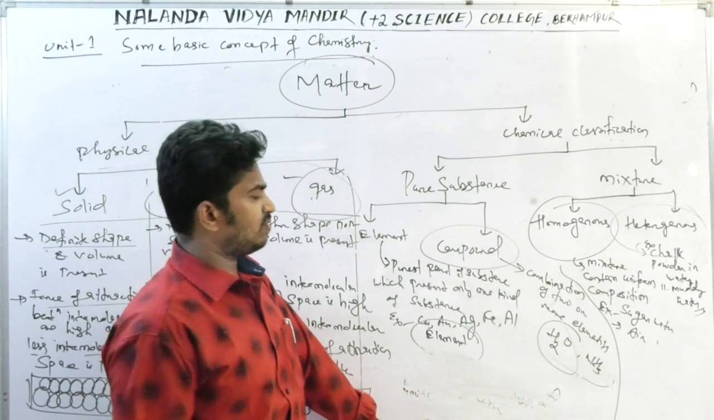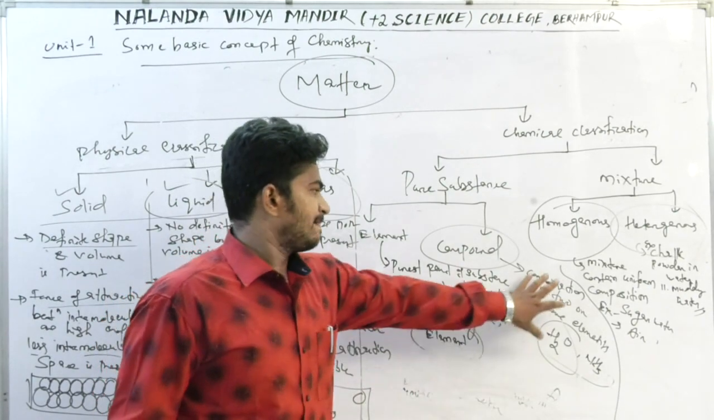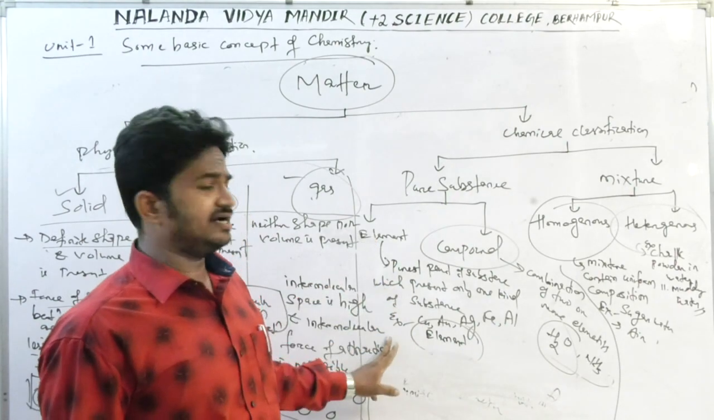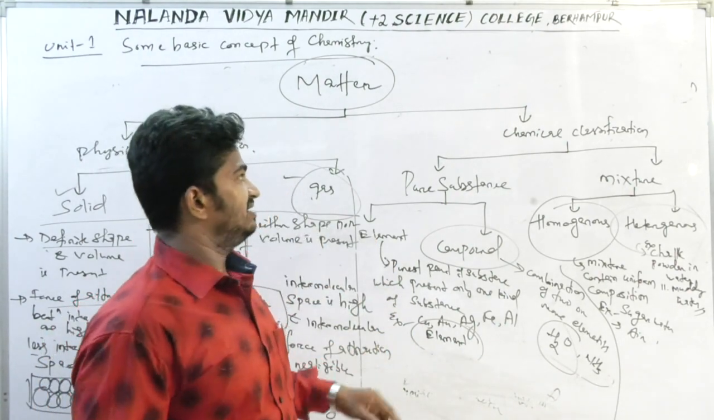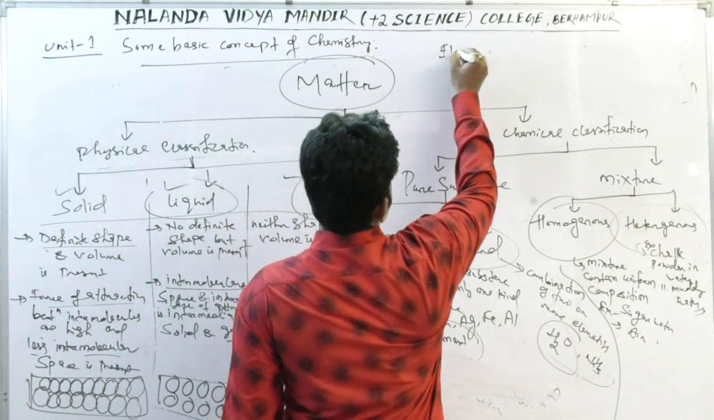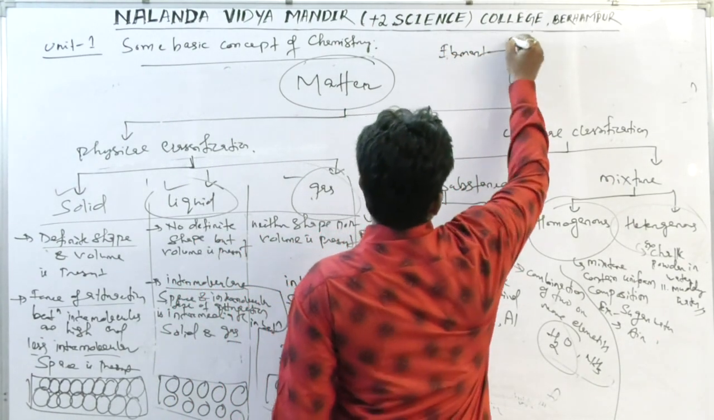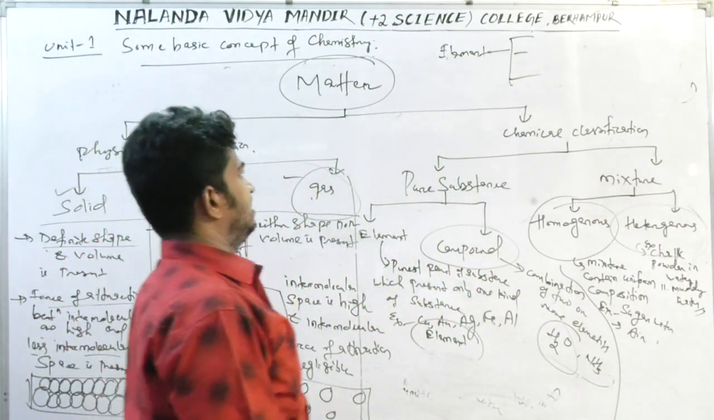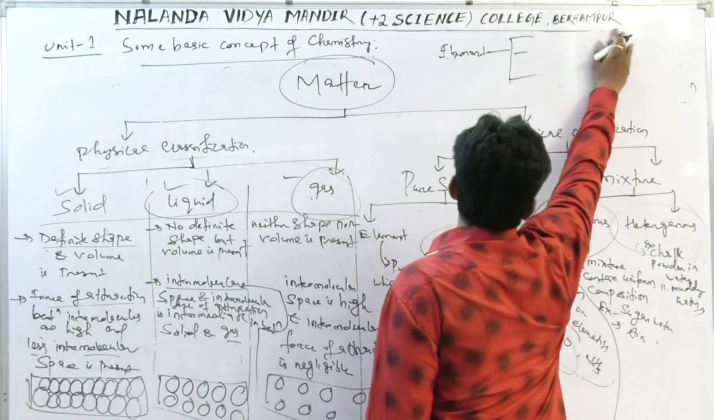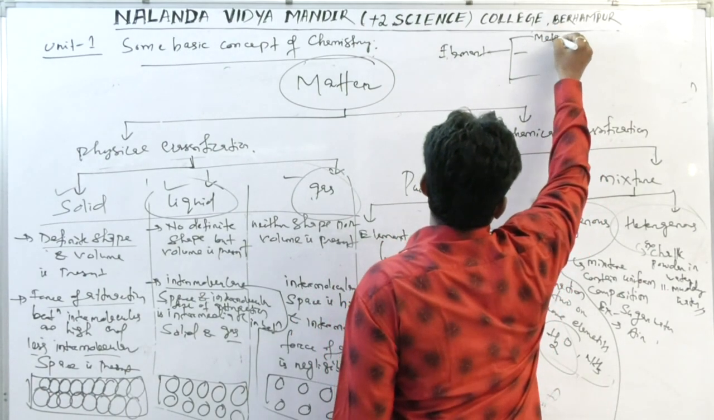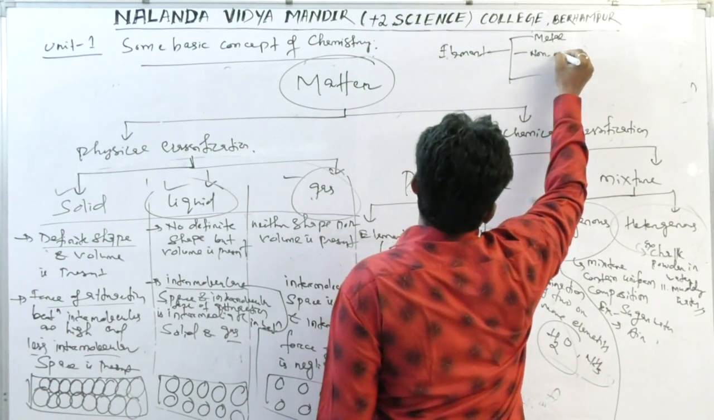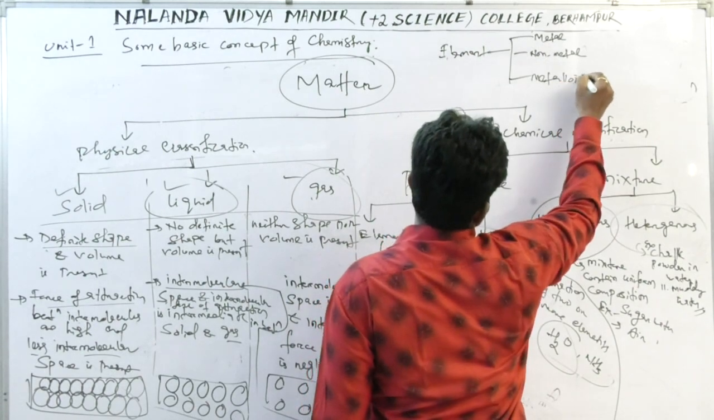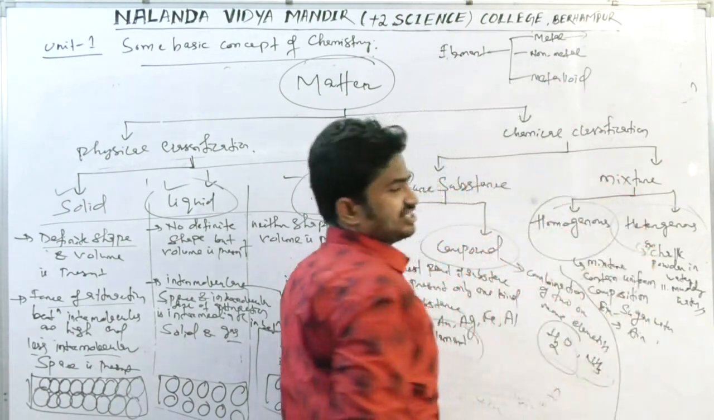Here one thing I left out, that is elements. Elements are again classified into three parts. You have already studied this in class 10. Elements are classified into metals, non-metals, and metalloids. So metals are rigid substances.